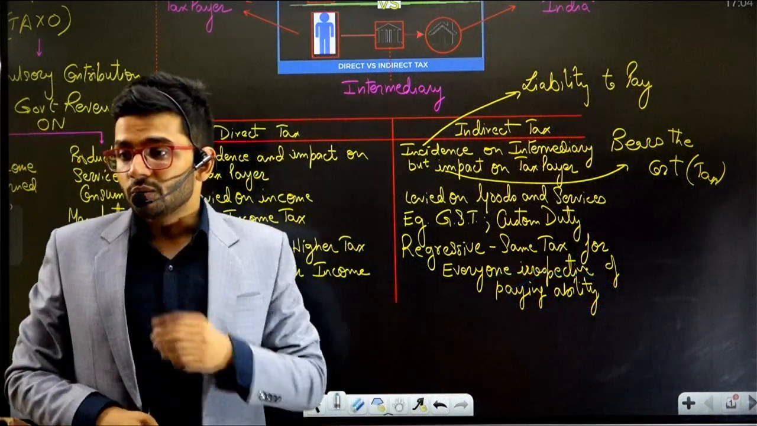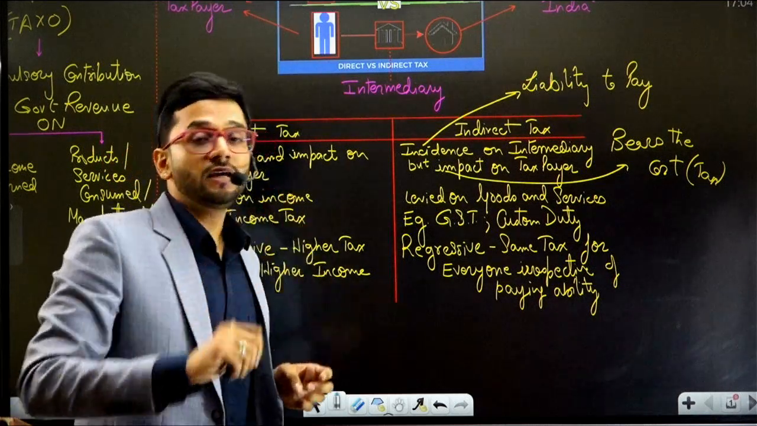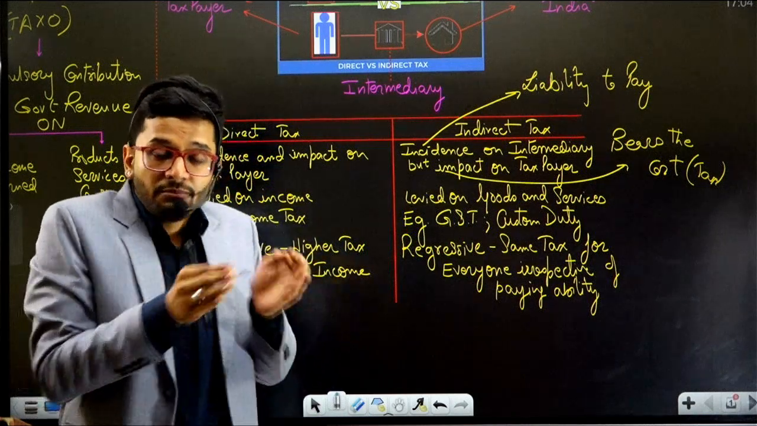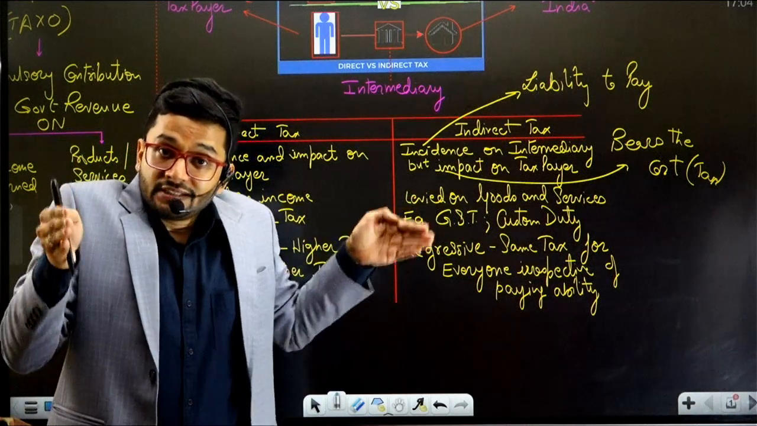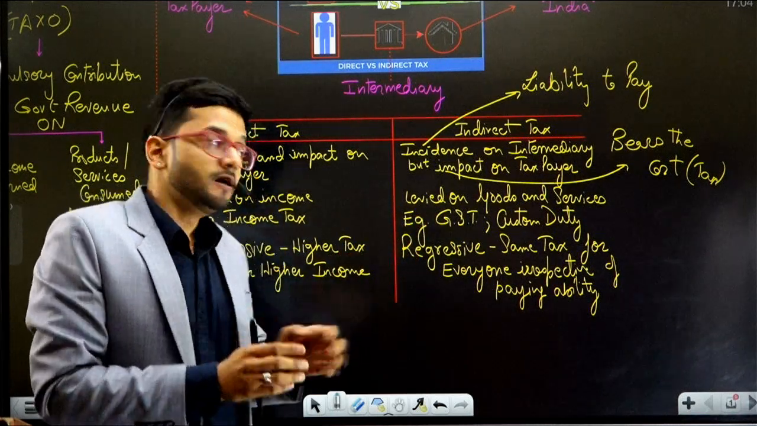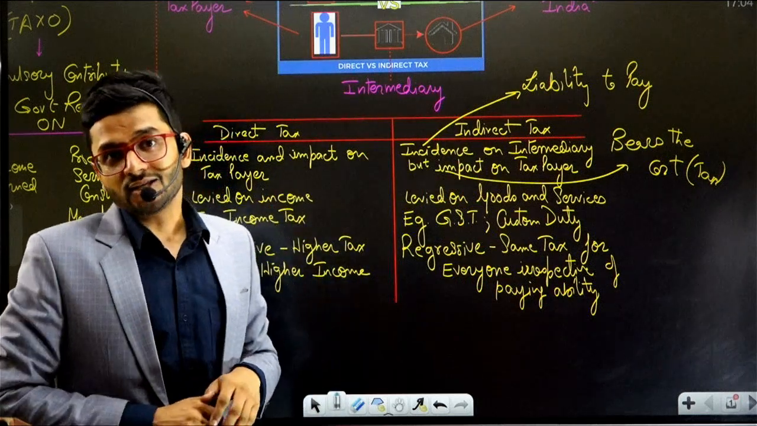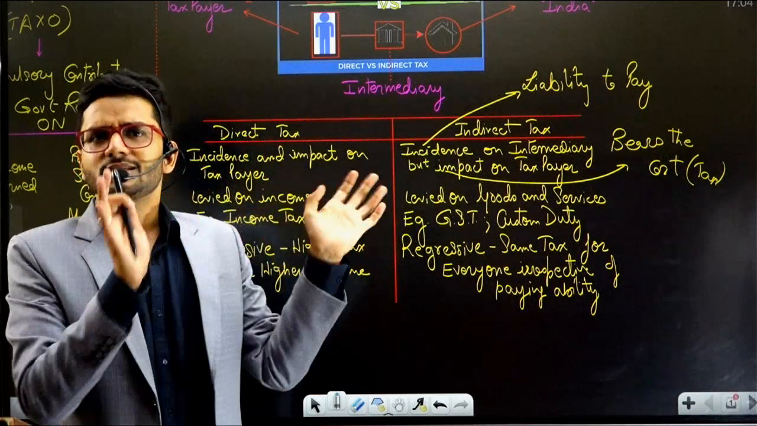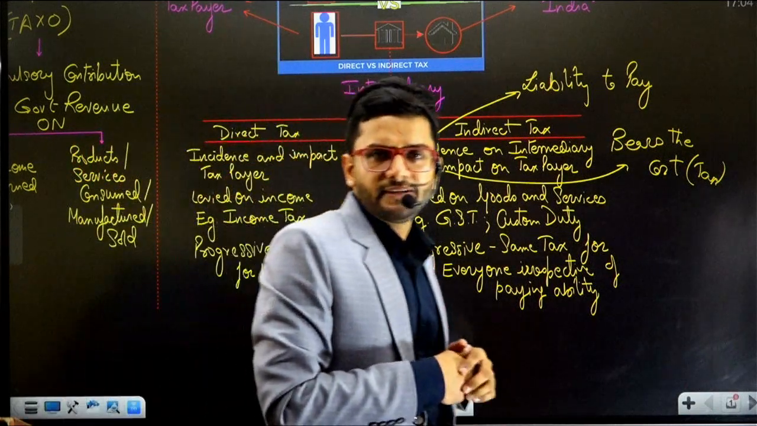However, direct taxation will depend upon your ability to pay, upon your income. The higher the income, the higher the tax slab rate. The lower the income, the lower the tax slab rate. Nothing of this is there in the case of indirect taxation. Okay, sir, got it. Now, this is the difference between direct and indirect taxation.